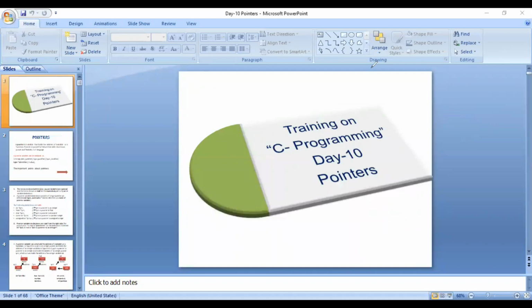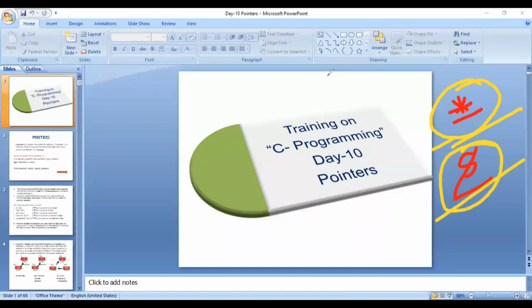Today we will just see two operators related to pointers. One is this star and one is this ampersand. Star says the value at the address and this ampersand says address of operator. Right? So these two operators we will be dealing with today. Star means what? Value at the address. Right? And ampersand means what? Address of operator.